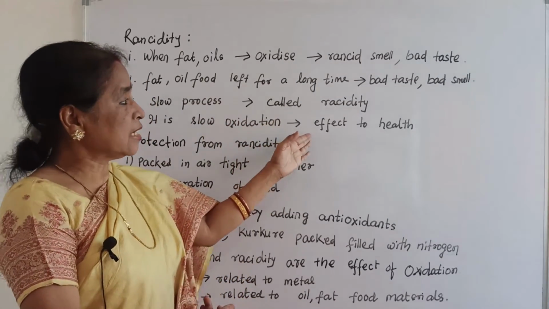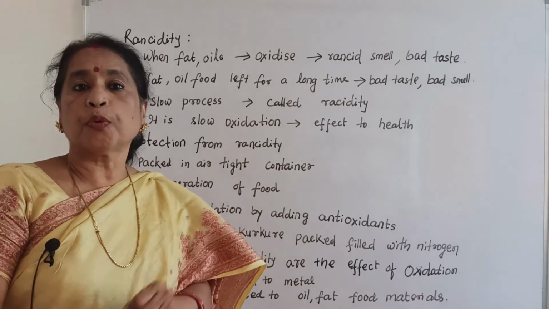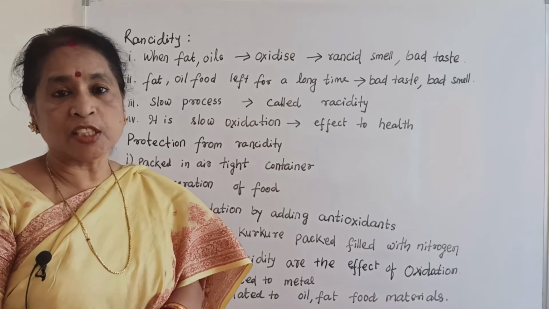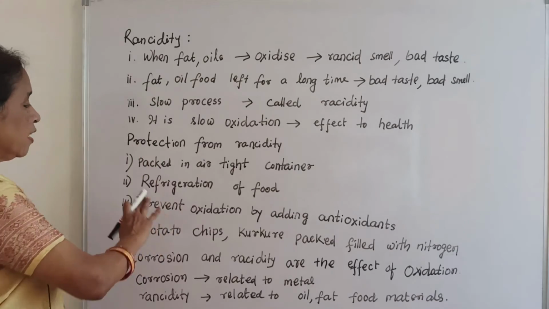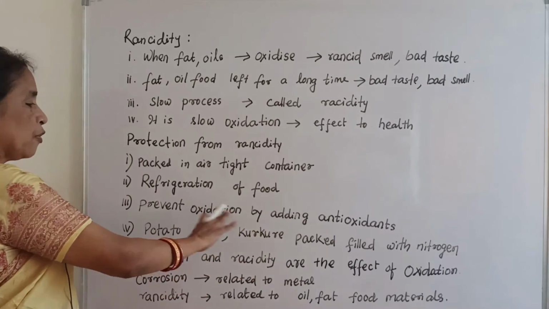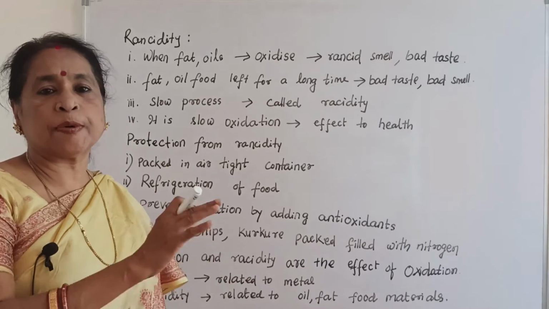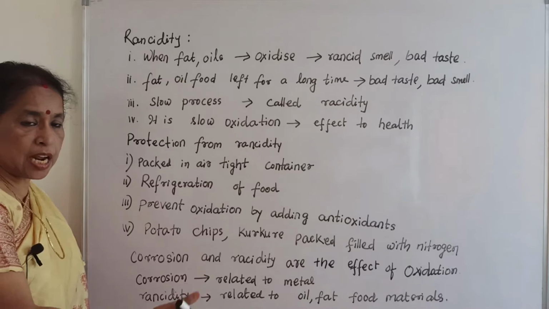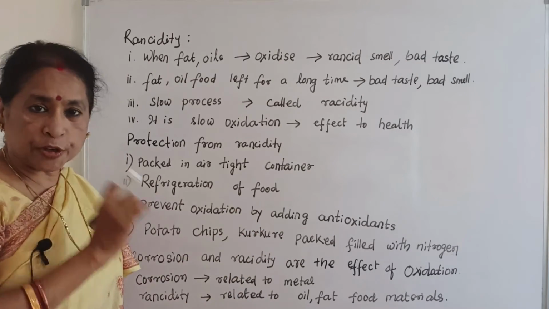So since it has a bad effect on health, it is our duty to protect against rancidity, otherwise it is very dangerous to our health. So you can put food in an airtight container, refrigerate it, or add antioxidant, which is specific for one particular food material. Potato chips and Kurkure are protected by using nitrogen.